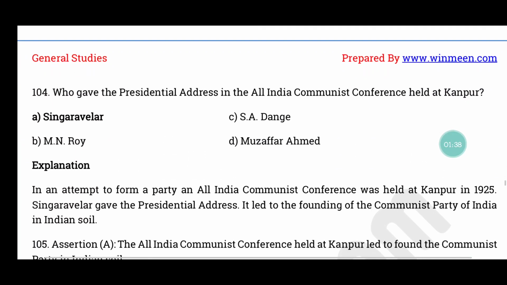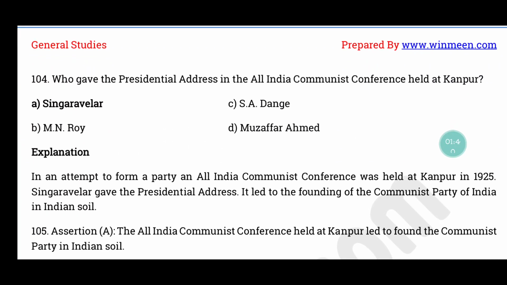Question number 104. Who gave the presidential address in All India Communist Conference held at Kanpur? The correct answer is option A, Singaravelar. In an attempt to form a party, All India Communist Conference கான்பூரில் 1925 நடக்குது. And Singaravelar gave the presidential address. It led to the foundation of Communist Party of India in Indian soil.